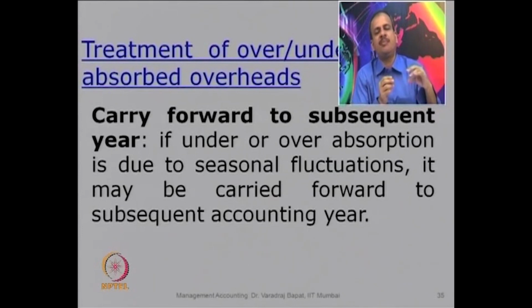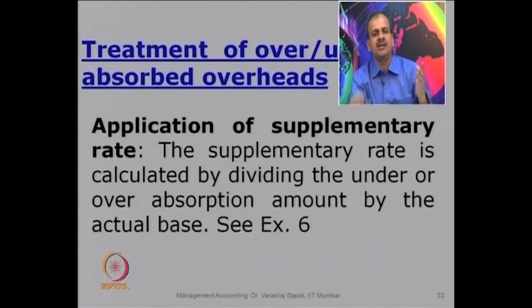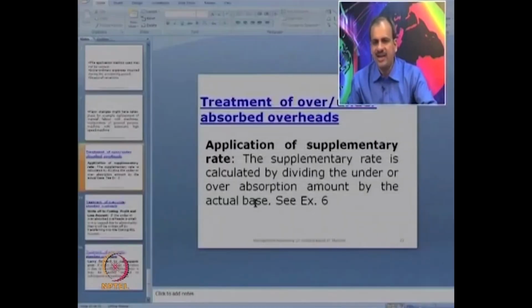It may happen that in a particular month there is an over absorption, in the next month there is an under absorption. So, there is no need to charge, it will simply get adjusted as you go over. So, in such cases it is carried forward to the subsequent period. Now, if none of this is being done, supplementary rate may be used. I hope the three methods are clear to you, but we will look at the cases.